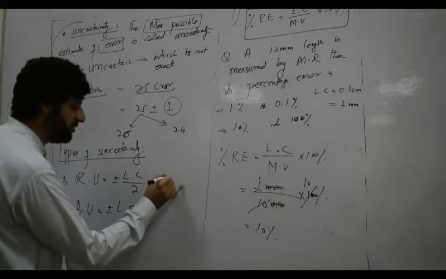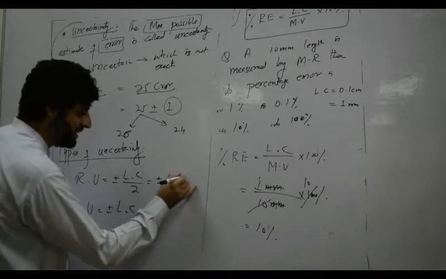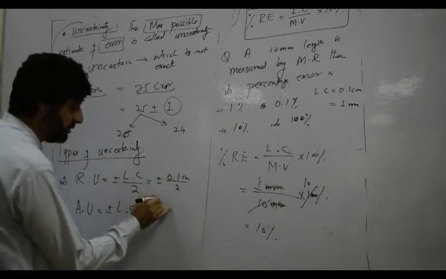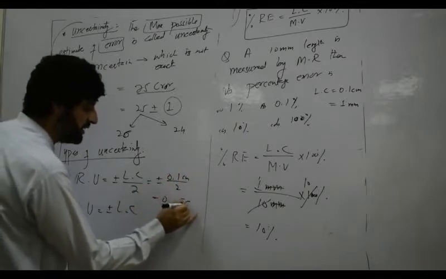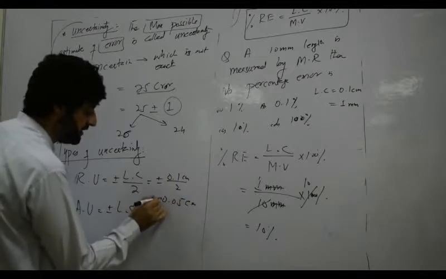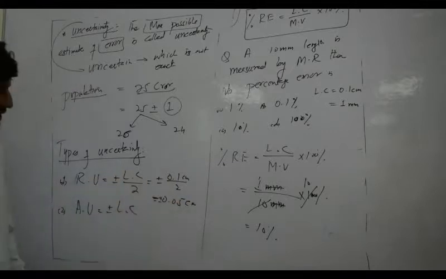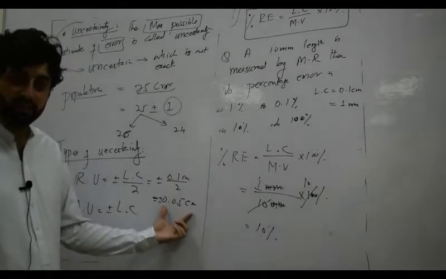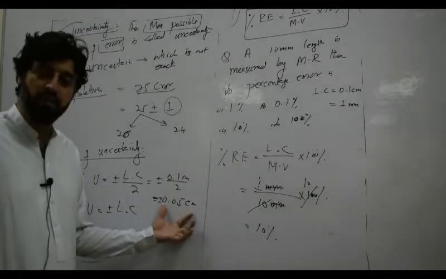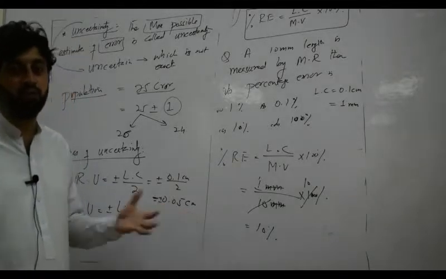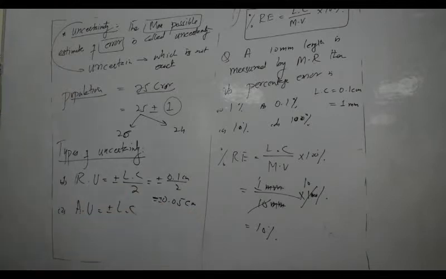So what is the least count of the meter rod? 0.1 centimeter, divided by 2, so it will be 0.05 centimeter. This is the relative uncertainty in the meter rod. What does it mean? It means that the maximum possible error in the meter rod is 0.05 centimeter.